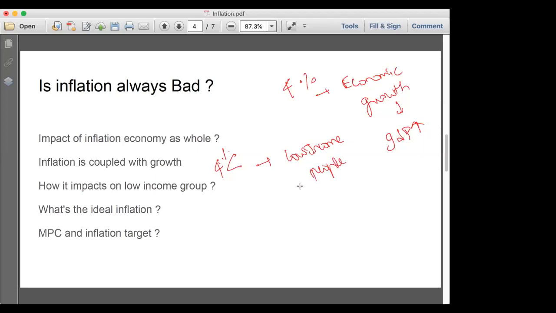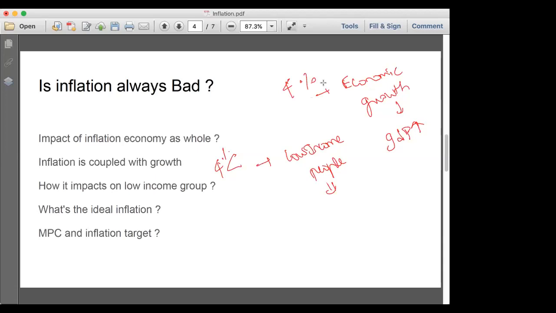Then obviously the government needs to get involved to reduce the price, and this is bad for the economy. So inflation at 4% is good for the economy, whereas inflation of more than 4% will affect low income people, and the government needs to interfere and take action. The RBI needs to change the monetary policy to keep the percentage around 4%, and that will be good for the economy.